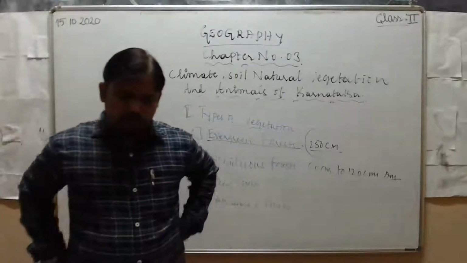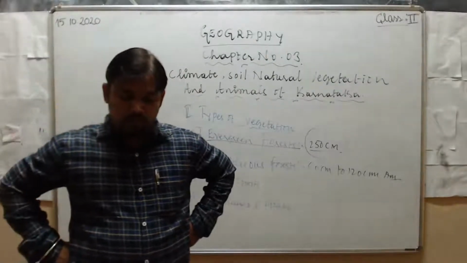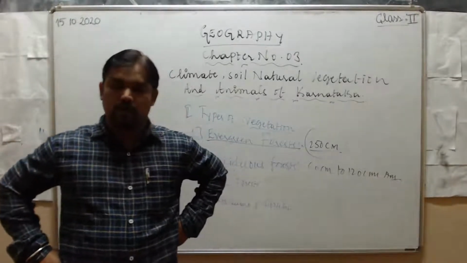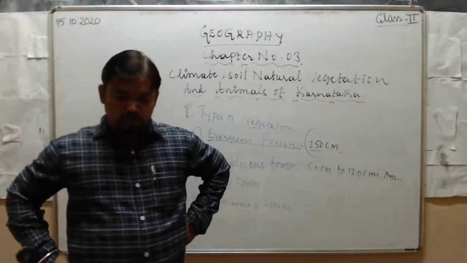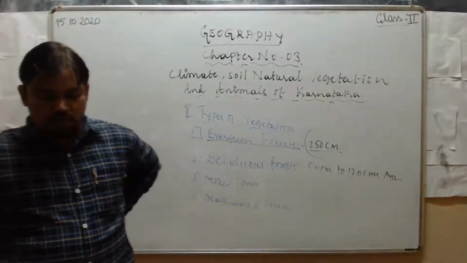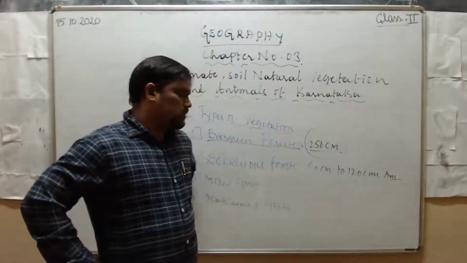Next, where can we see this deciduous forest in Karnataka? In Chikmagaluru, Mysuru, Chamarajanagar, eastern parts of Hassan, Tumkuru, Chikbalapura, southern part of Kolar, Mandya, Ramanagara, and Bengaluru rural districts. In these districts, we can see this deciduous forest.